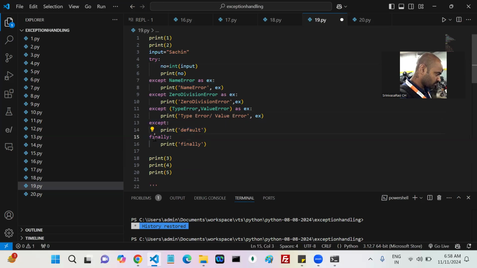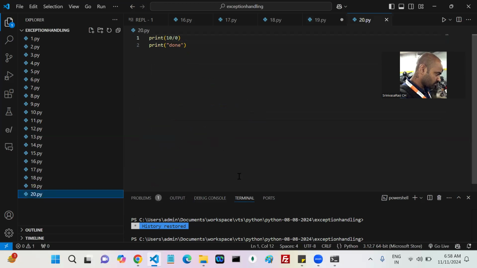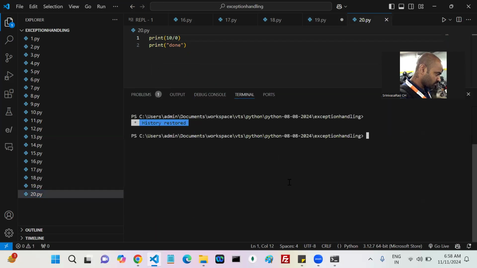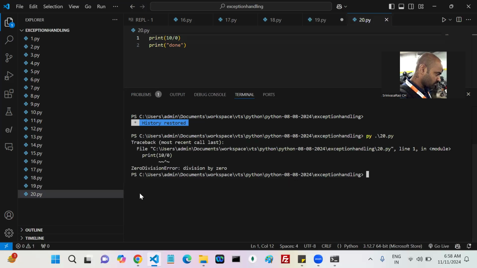What about the finally? My finally is like what? Always, whether exception is there or not, it is going to execute. Now here, if you run py20.py, you observe ZeroDivisionError: division by zero. Yes or no? Now, what is this ZeroDivisionError and what is this division by zero?